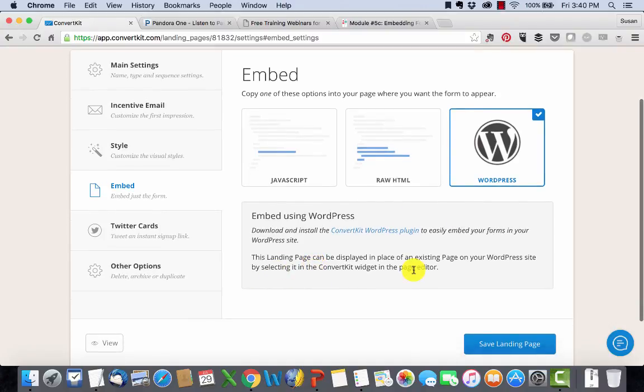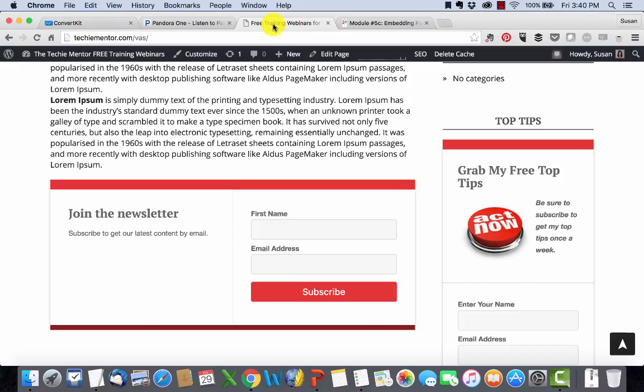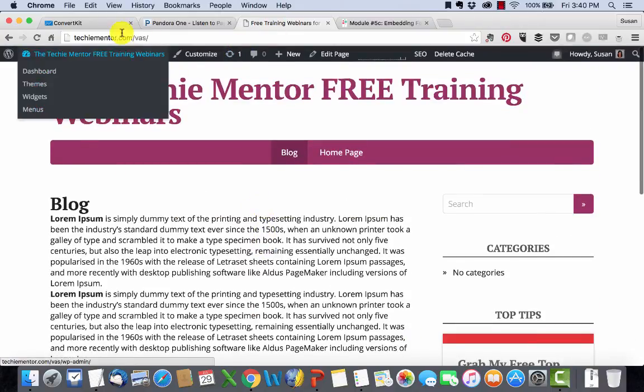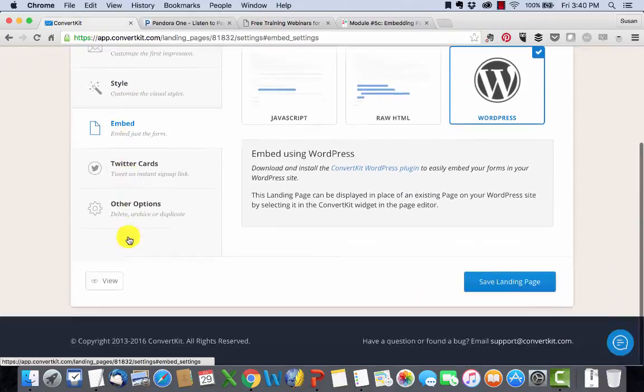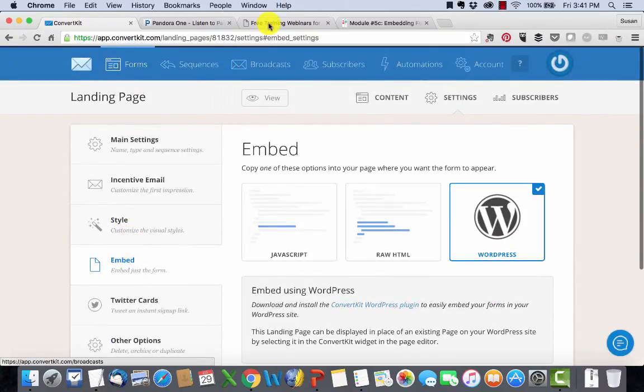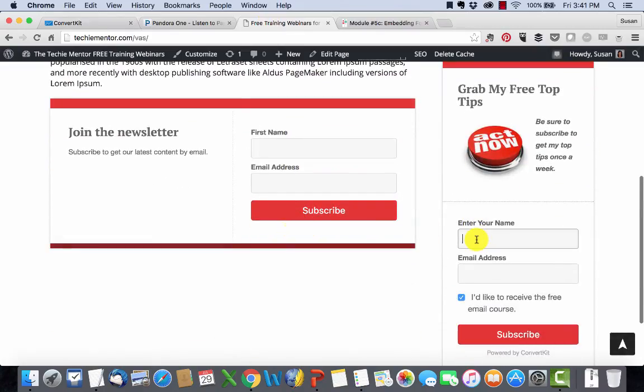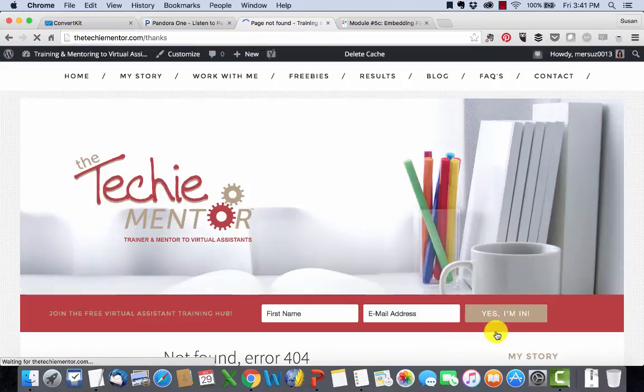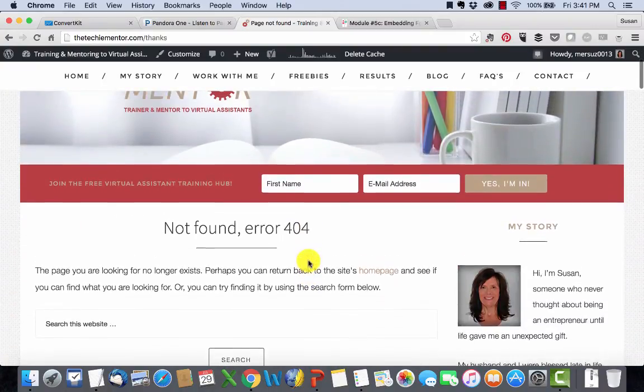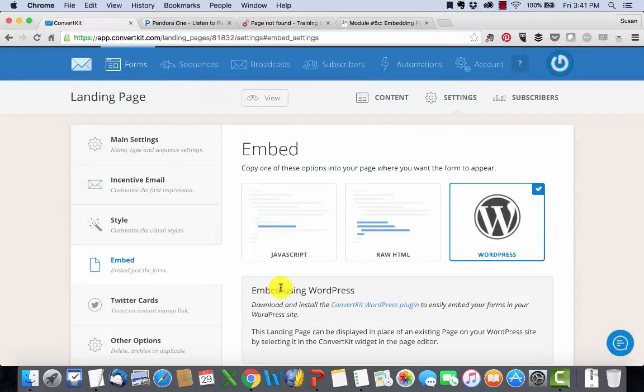Yeah, so it's telling you this one can be installed and can be used for an existing page on your WordPress site, which is what I was talking about, okay? So if you have a WordPress site, you want to try it, it would be a great thing to do, but it is very simple to work with once you get it. And then obviously, once you get it in there, you're going to want to test it, right? To make sure that everything works, the sequences work, that you get hooked into the sequence, that if it's asking for any information, so you can see it automatically. Oh, it took me to my page that I don't actually have, but it redirected me correctly. So you're going to want to test it as well, okay?